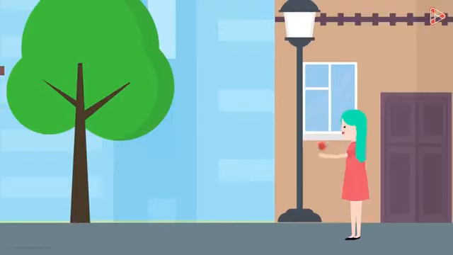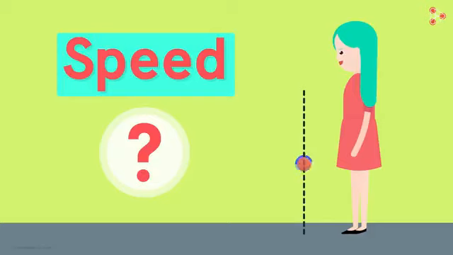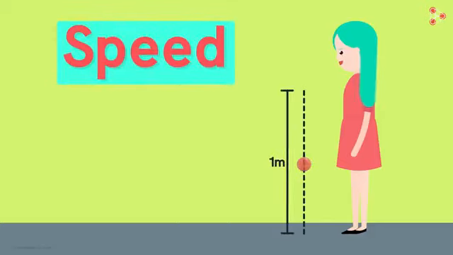While playing with the ball, Nora gets curious about its motion. As she drops the ball on the floor, she asks herself, what will be its speed as it reaches midway in its path? She drops the ball from a height 1 meter above the ground. It covers 50 centimeters to reach the midpoint.